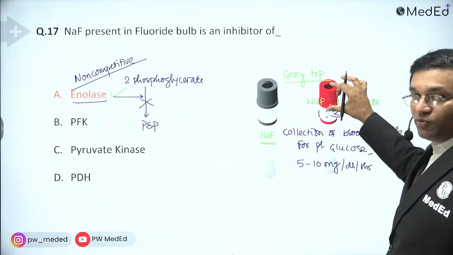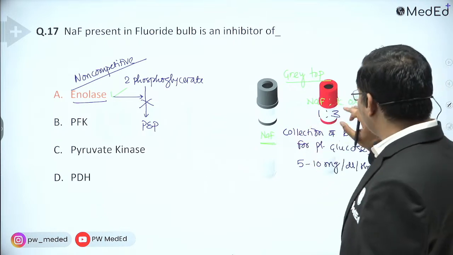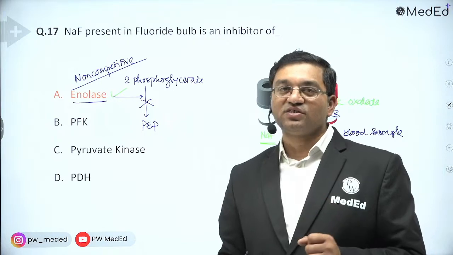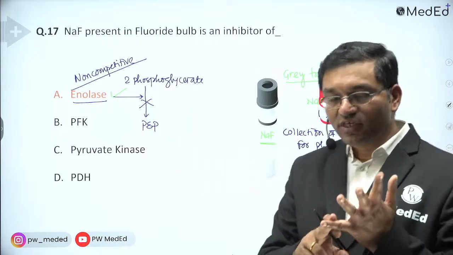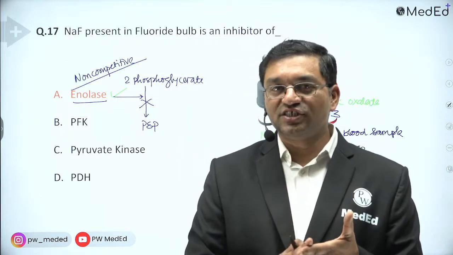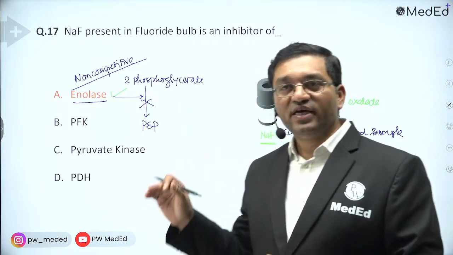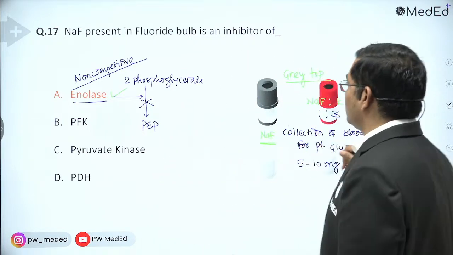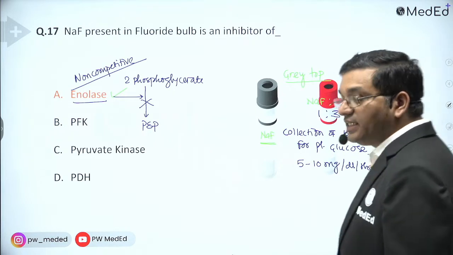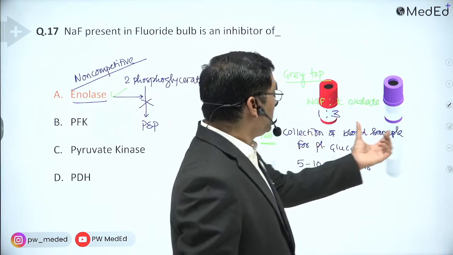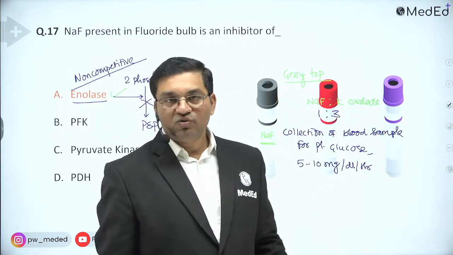This is the red top tube. It is a plain bulb without any additive. It is the principal tube used in biochemistry, for the estimation of urea, creatinine, SGOT, SGPT, then total protein, albumin, cholesterol. Many parameters can be done in the serum obtained from this red tube. And this is the EDTA bulb, mainly used for the complete blood count in pathology.